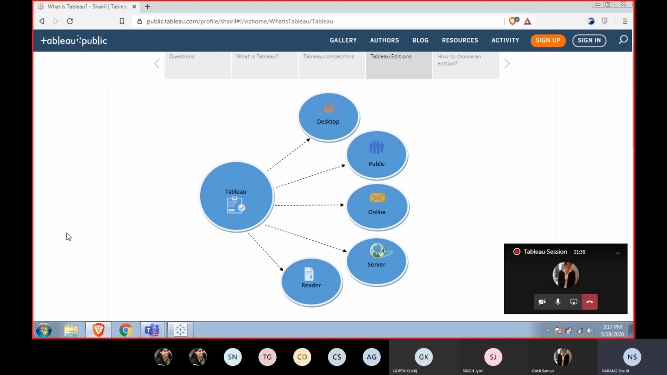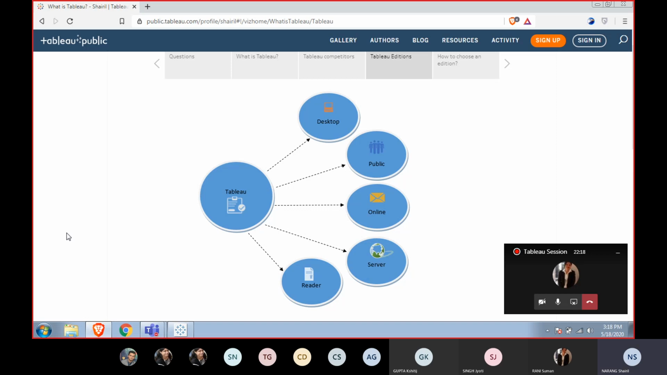Now coming to Tableau Desktop. Tableau Desktop, you can see, is a combination of these four things: Tableau Public, Tableau Online, Tableau Server, and Tableau Reader. So we have the power of all these four editions in one. We can use Tableau Desktop to upload the data onto the public website, Tableau Public, and it is also used for sharing the Tableau visualizations on Tableau Online and Tableau Server.